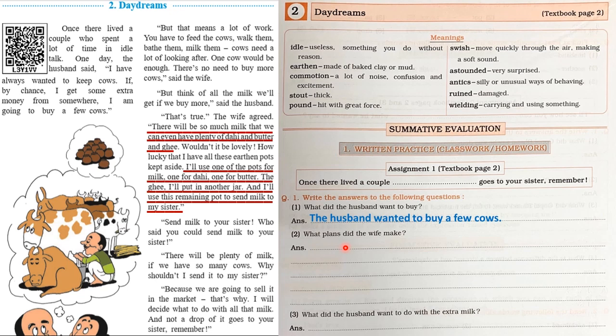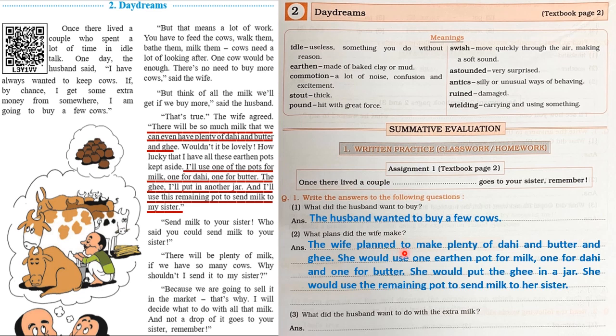So for that we have to frame the answer properly and write it in sentences. The answer will be, the wife planned to make plenty of dahi and butter and ghee. She would use 1 earthen pot for milk, 1 for dahi and 1 for butter. She would put the ghee in a jar. She would use the remaining pot to send milk to her sister.